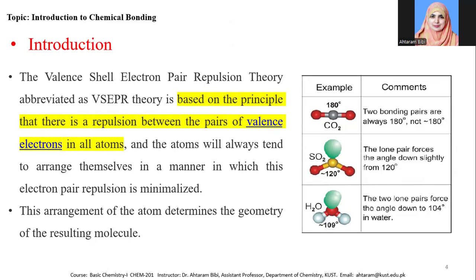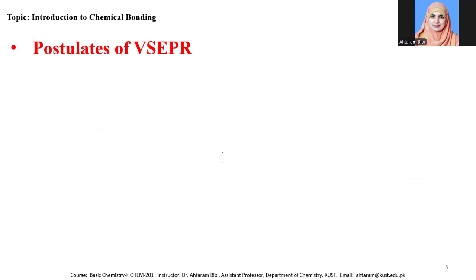Similarly, we can see the molecule of water. In the water molecule, we can see that the oxygen is singly bonded to two hydrogen atoms with about 109 degrees angle, and there are two lone pairs of electrons present on the oxygen atom. There is maximum repulsion from the lone pairs, and the bonded pairs have less repulsion as compared to the lone pairs of electrons. The water molecule also has a bent structure. So in these molecules, we can see that the bonded pairs of electrons and the lone pairs of electrons arrange themselves in such a way that the repulsion between them is minimum.